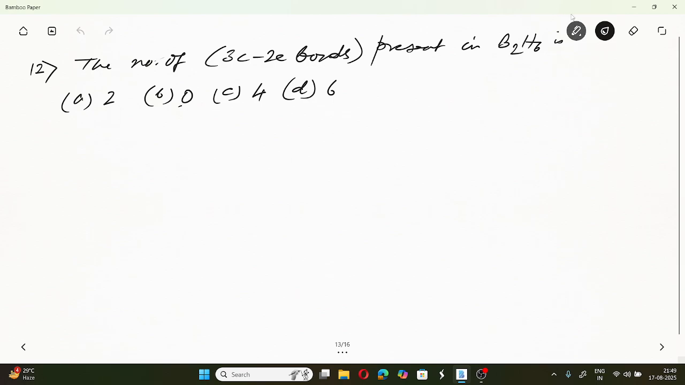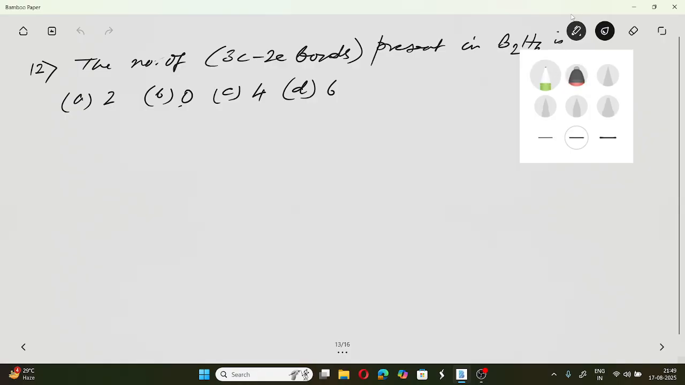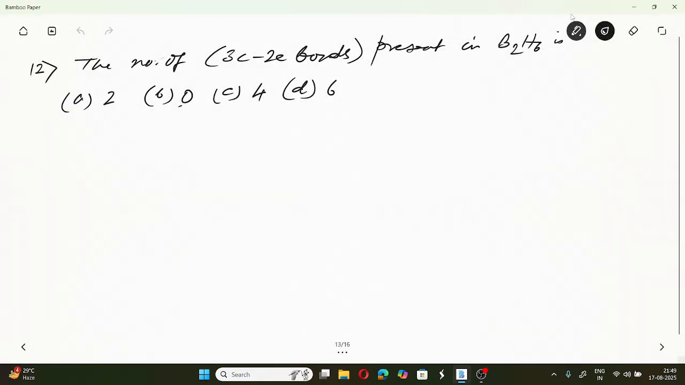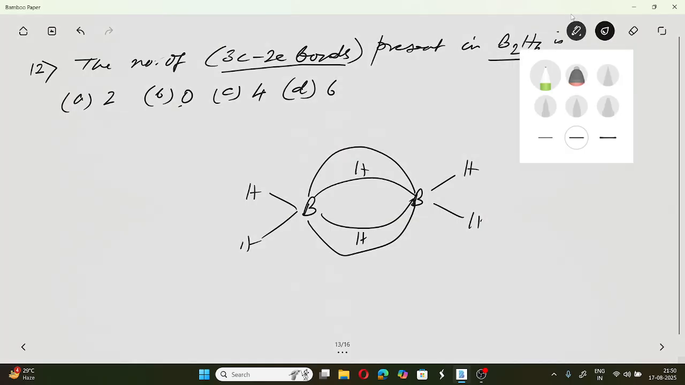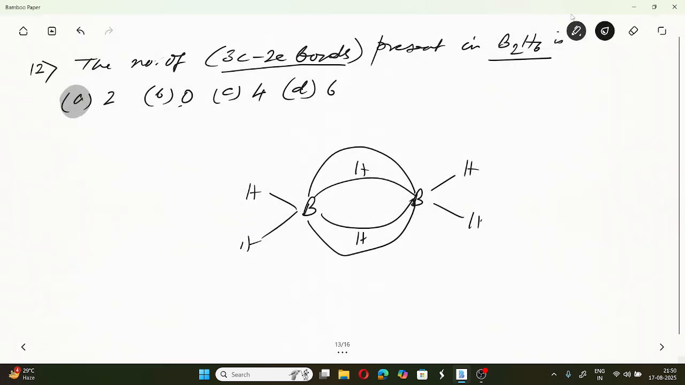So considering this question, the number of 3-centered 2-electron bonds in B2H6. You all know that in B2H6 there are 2 BHB bridge bonds, if you remember. So these two are 3-centered 2-electron bonds. So the answer will be 2. This is very simple. Going to the next question.